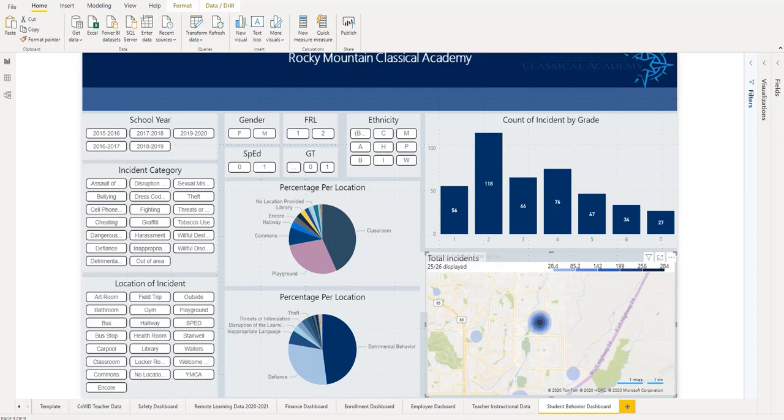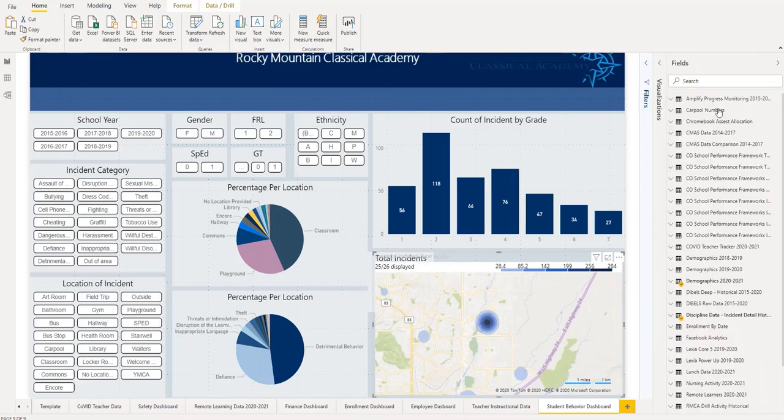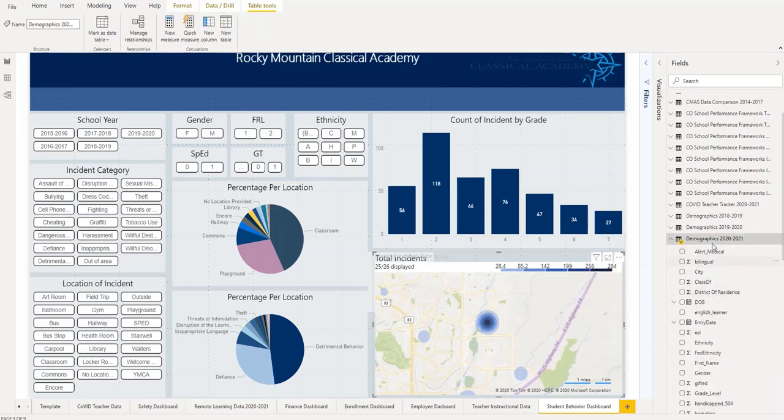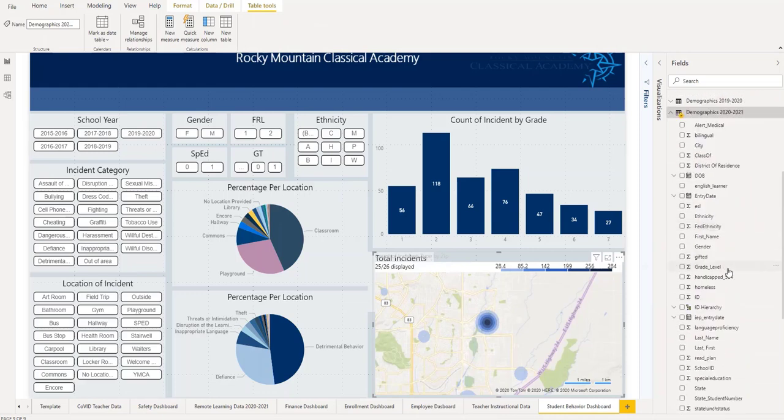So literally using the data from demographics and discipline data right here, as you can see, it'll talk to one another. Each one of those is a different Excel sheet. So they'll talk and say student ID here, student ID here, and then we can add whatever information we like. Under demographics, it's a matter of what you pull from PowerSchool. We can get everything from date of birth to ethnicity to grade level, etc.